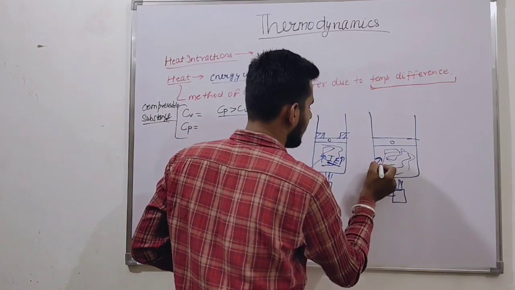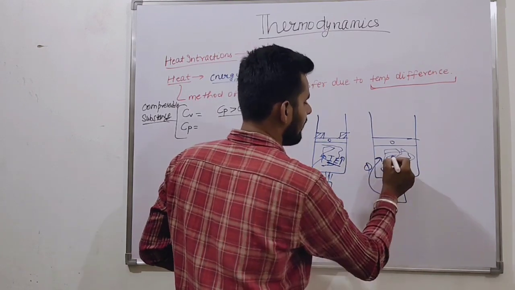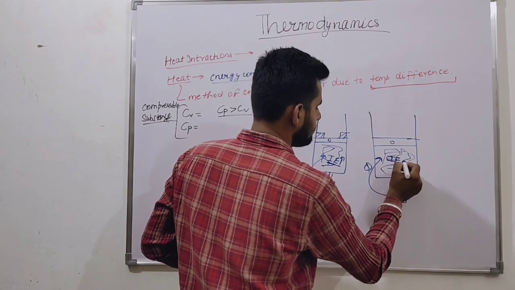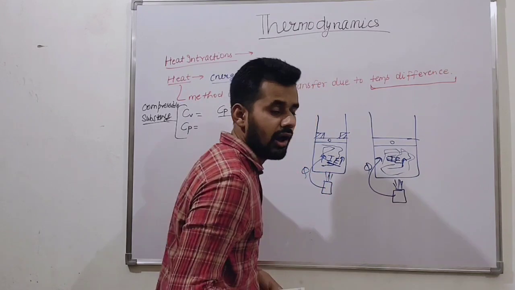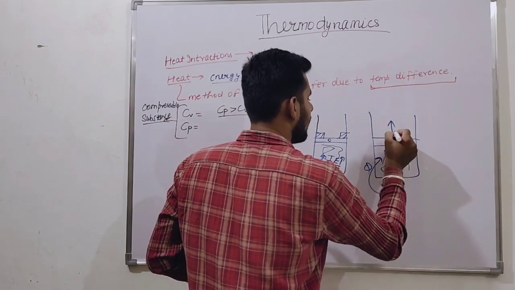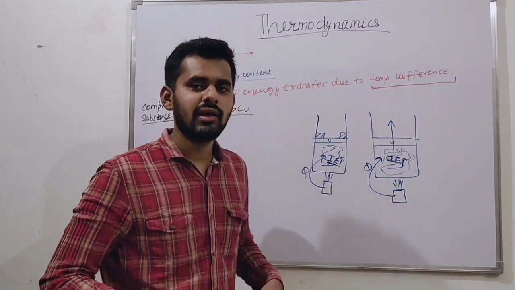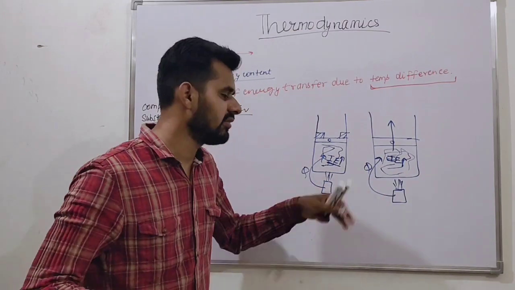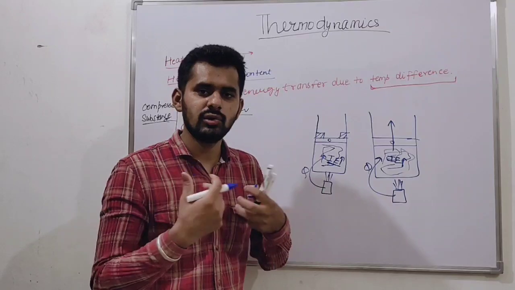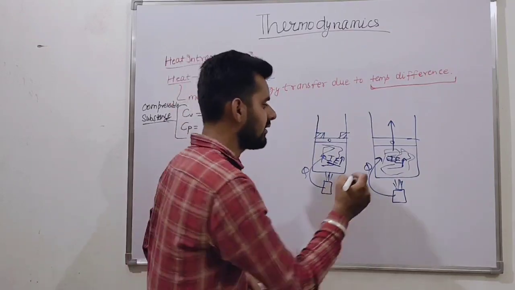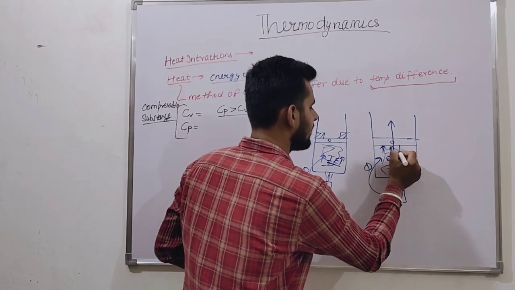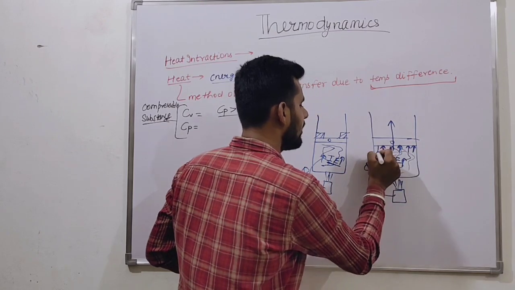If we supply heat Q here, the internal energy also starts increasing. Also, the piston can start moving upward, because when these molecules gain the energy, they start colliding with each other and exert a force on the piston, and the piston starts moving upward.